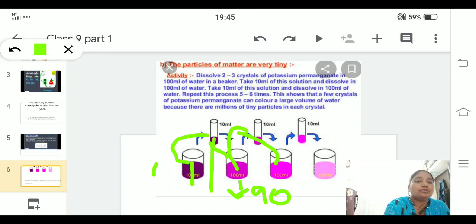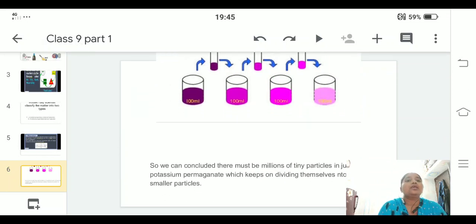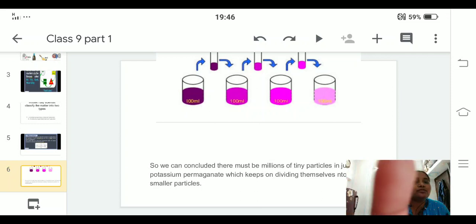At the last, you can see the color fades, or it is light in color. That means potassium permanganate particles are very small, tiny, but still they try not to disappear, they keep appearing. They are continuously in a motion of dividing themselves. Fine. So you can give an answer that particles will be dividing themselves into smaller and smaller.